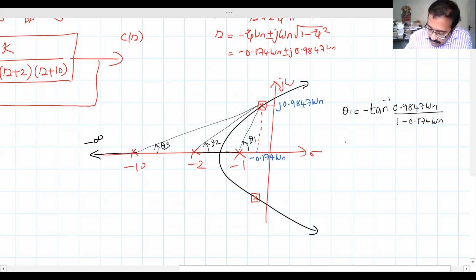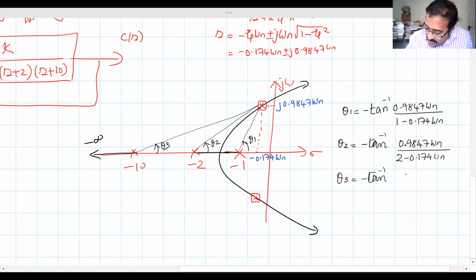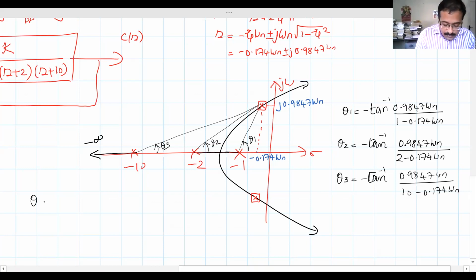What will be theta 2? Again, minus tan inverse 0.9847 omega n divided by 2 minus 0.174 omega n. What will be theta 3? Minus tan inverse 0.9847 omega n divided by 10 minus 0.174 omega n. Now, for the dominant pole to be on the root locus, what's the condition? Theta 1 plus theta 2 plus theta 3 must be equal to plus 180 or minus 180.